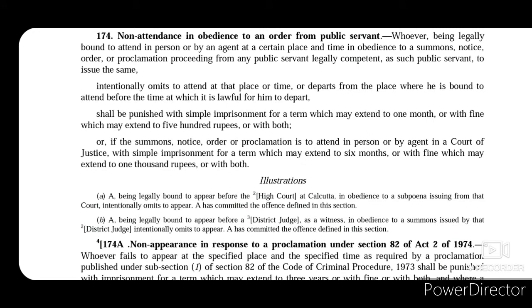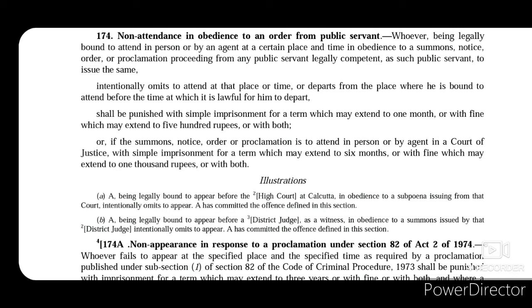So whoever omits to appear in person, so he was ordered to appear in person at a particular time and a particular place before a public servant, so that the summons, notice, order or proclamation issued upon him was complied with, and this person omitted to appear before such public servant at that particular time and place, then he will be dealt with under sections 174 and 174A. Now 174 is a general section and 174A talks about proclamation under section 82 of Act 2 of 1974.